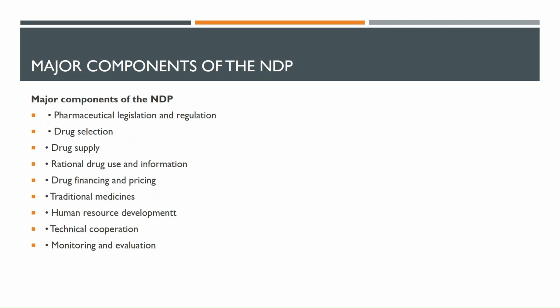And then the rational drug use and information. Then we have drug financing and pricing. Also, it is in charge of that. And then we have what we call traditional medicine. It is in charge of it. And then the human resource development.